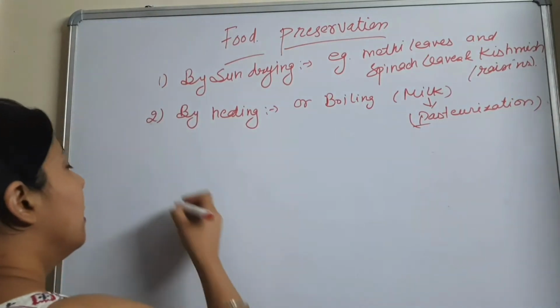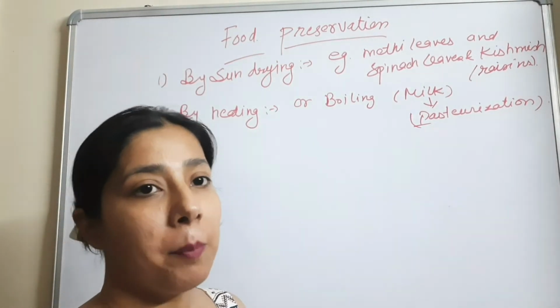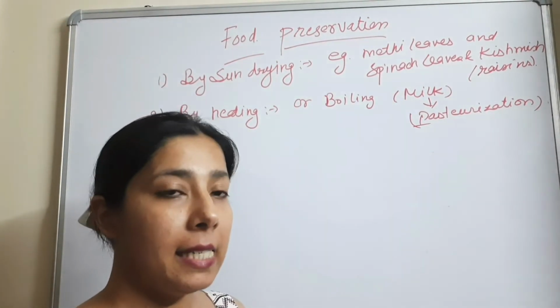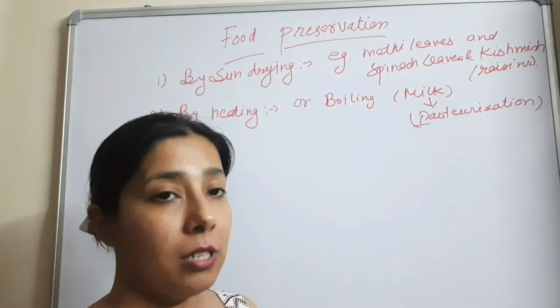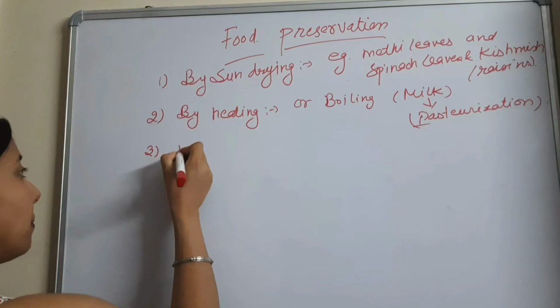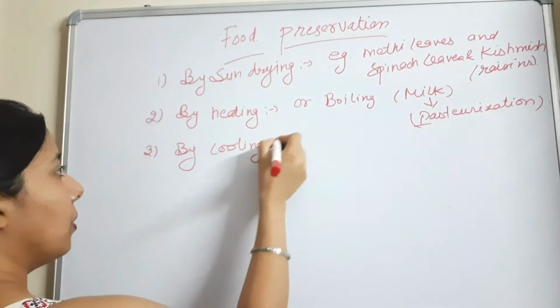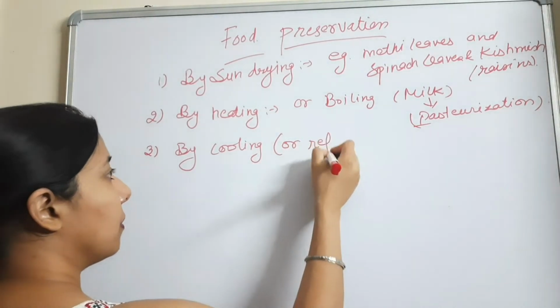Fine. Now the question that can come in exams is, give an example of the food that can be preserved by heating or boiling or by pasteurization. Then your answer should be milk. Now the third process is by cooling or refrigeration.